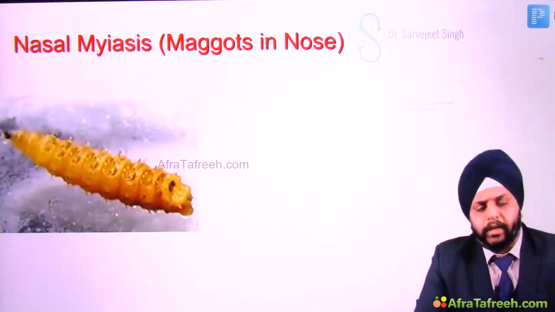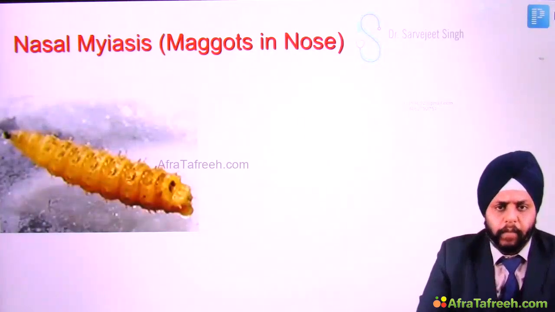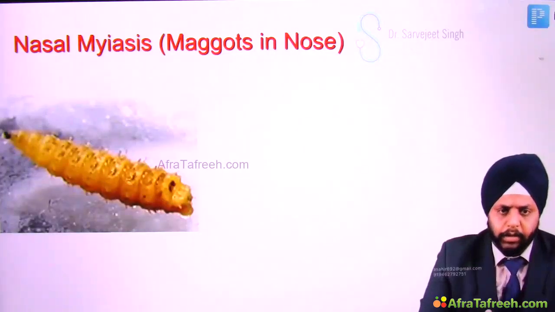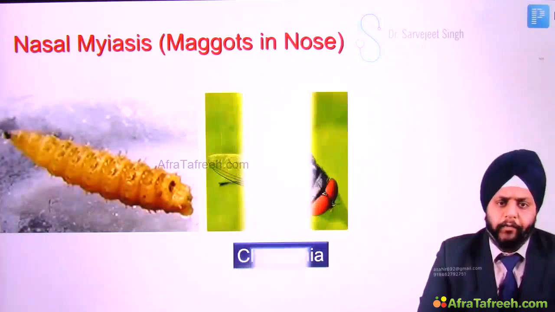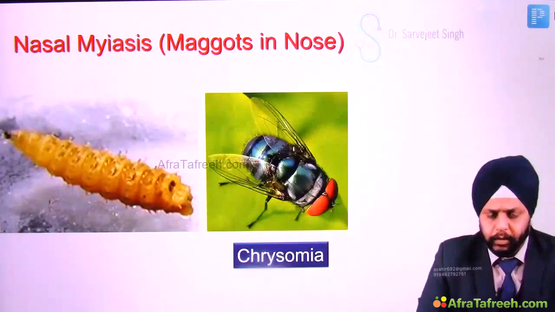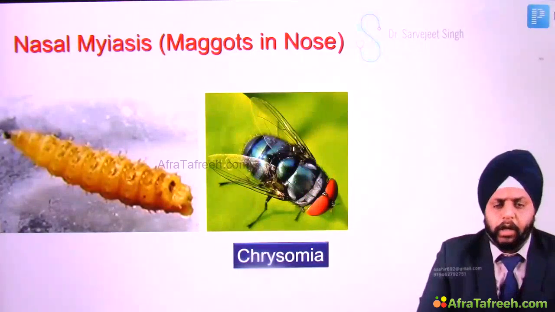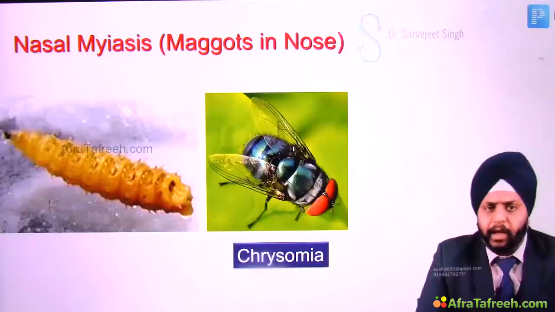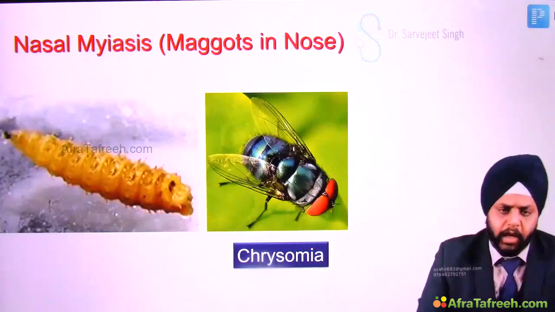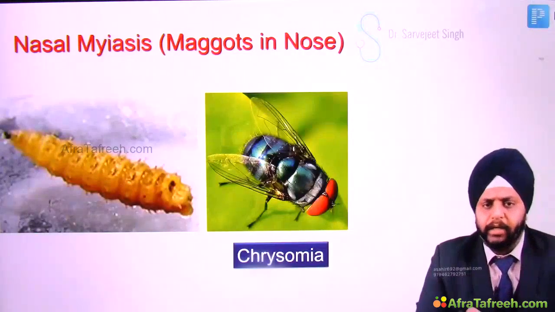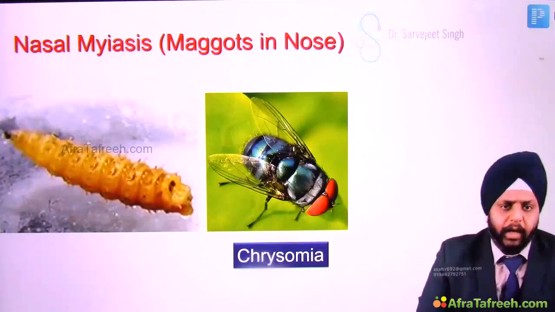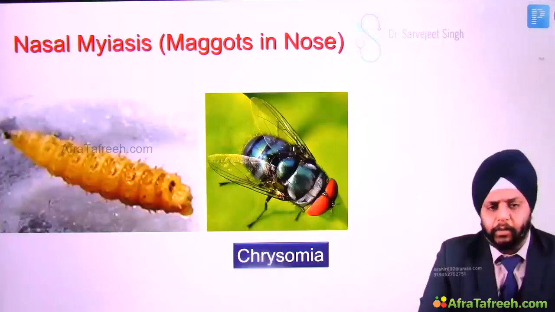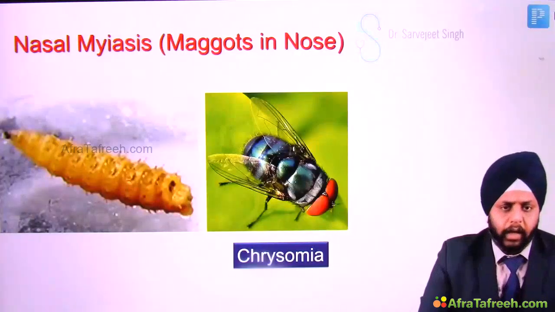So what do I mean by nasal myiasis? Nasal myiasis means maggots in the nose. Now these maggots are larvae of Trichomia. Generally, patients who have chronic rhinosinusitis, who have a lot of nasal discharge and very poor personal hygiene, are affected. What happens is the fly comes and lays eggs in the nose, and then these eggs hatch into larvae. Okay, right?